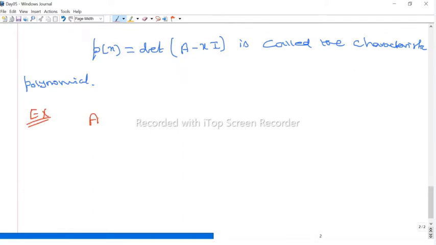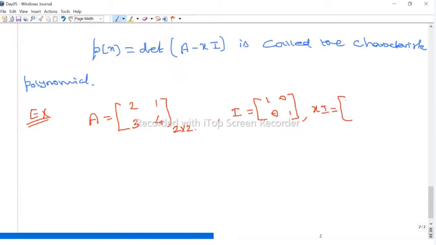better we take a 3 by 3 matrix. First we take a 2 by 2 matrix. Suppose we take A equal to 2, 1, 3, 4, like this. So this is a 2 by 2 matrix. Now, what is A minus xI? I is nothing but the identity matrix, the 2 by 2 identity matrix. We can take 1 0 0 1. Now what is xI? We have to multiply x to each term of the matrix. We get x 0 0 x.